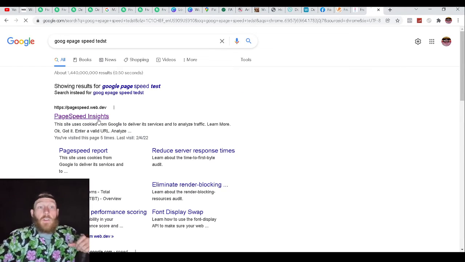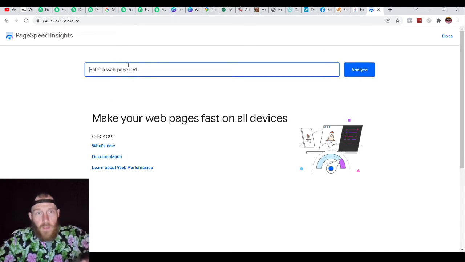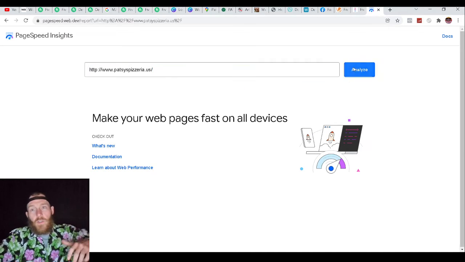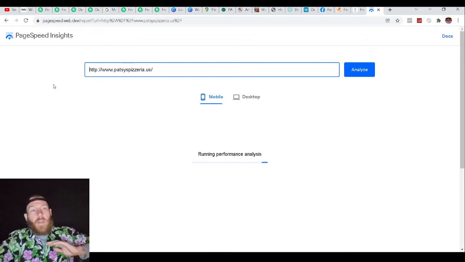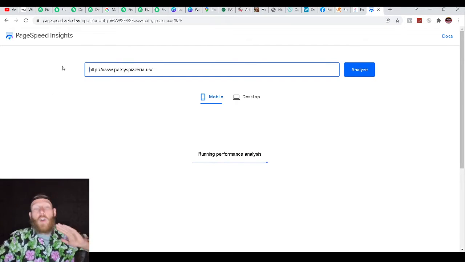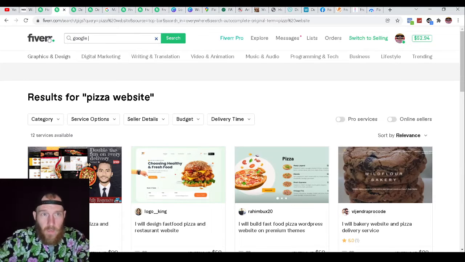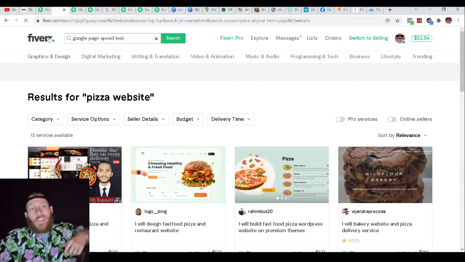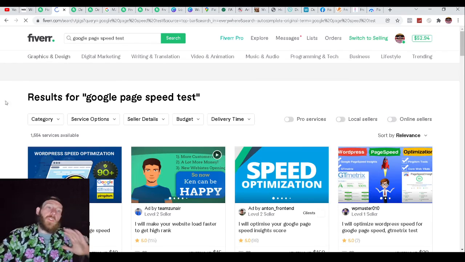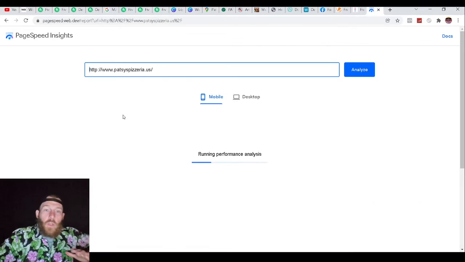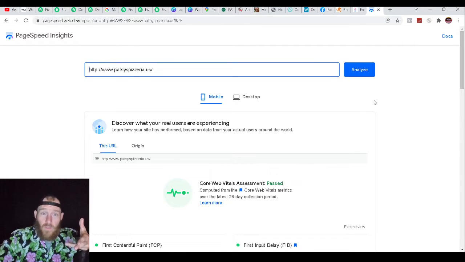This right here is going to give you your page speed test, so you're going to analyze it off of here. Now, this has no relevancy at all to pretty much anything, but this is an extra service because we're going to type the Google Page Speed Test right here. So if they don't want to have a website rebuilt, you can let them know, hey, I ran an analysis on your website. You guys are scoring in the probably red based on once this finishes.